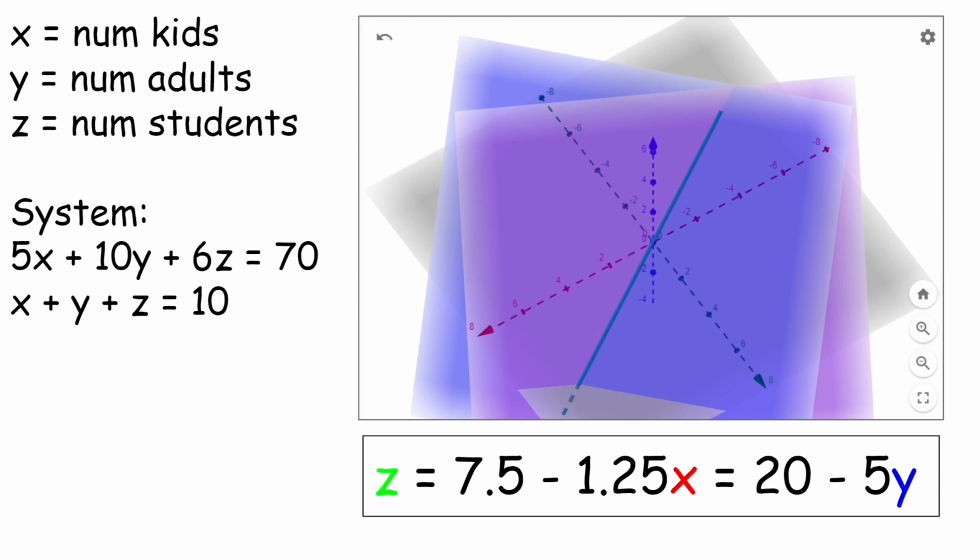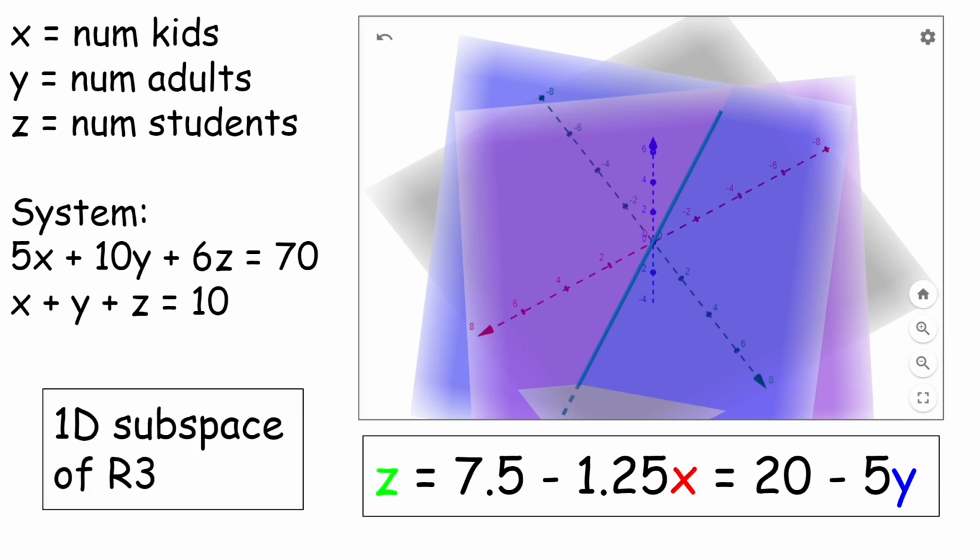And it's also pretty obvious from this that as soon as I choose an X value, as soon as I say, okay, it's the solution at X equals 4, there's only one point that could be. I will get a Z and a Y, and it's a line, which means that it's a 1D subspace of R3. Now this looks a little bit better than our number line from that other thing.